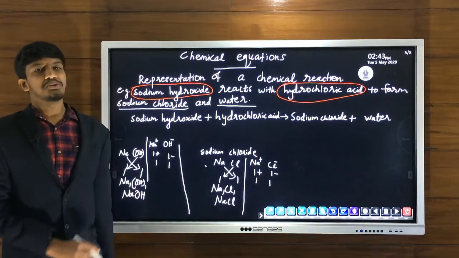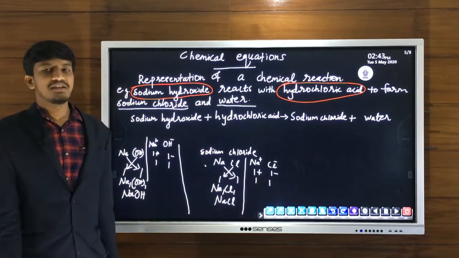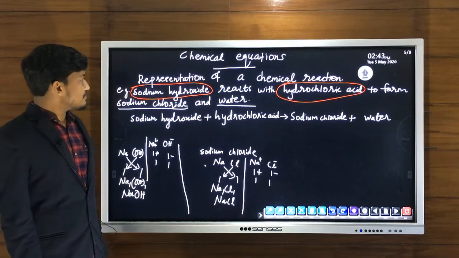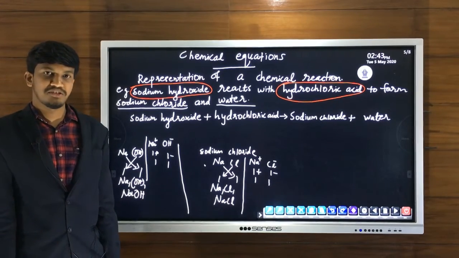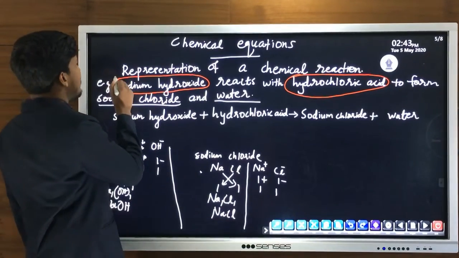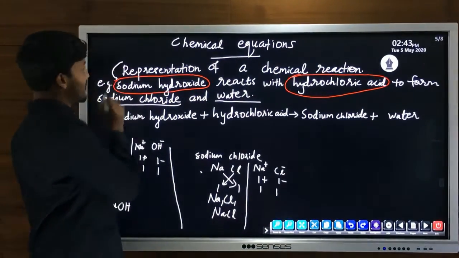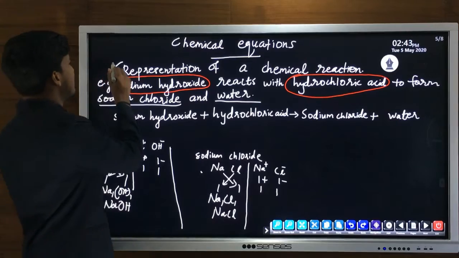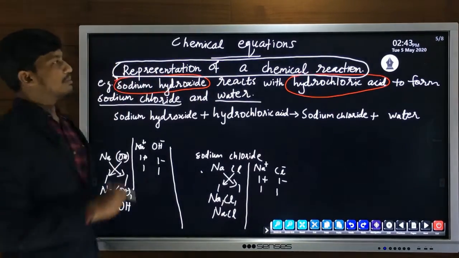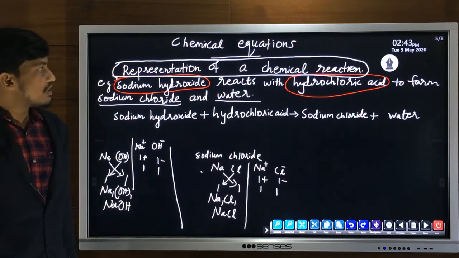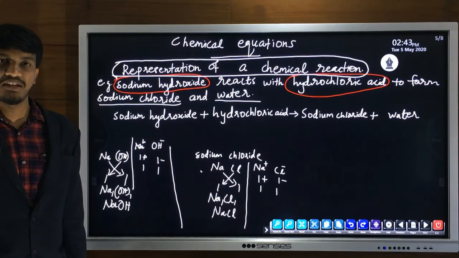Now this is our today's topic, chemical equations. The definition of chemical equation is given in your notes. In one line I can write that a chemical equation is the representation of a chemical reaction.